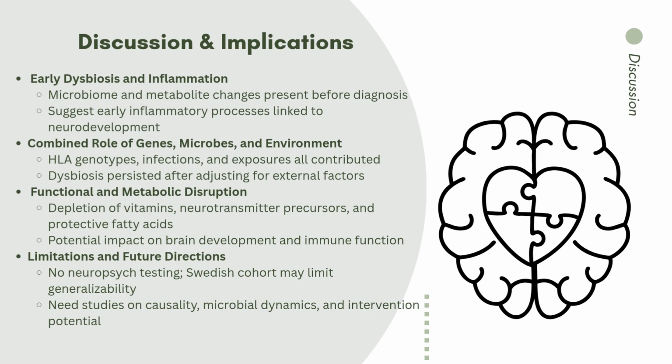This study showed that the gut microbiome and metabolism are already altered in infancy. And with studies like this and more studies to come, I feel like we can get a great subset that is representative of the majority of infants. Some broader implications: these findings suggest that early life gut health could be a window into neurodevelopmental risk, and we still do not know whether dysbiosis causes these outcomes or just reflects them, or whether changing the microbiome early could change the child's developmental trajectory.